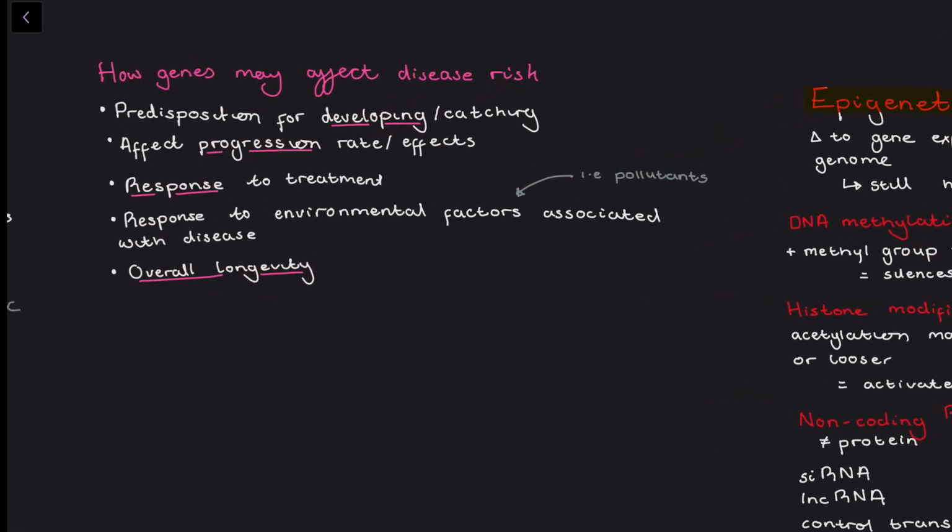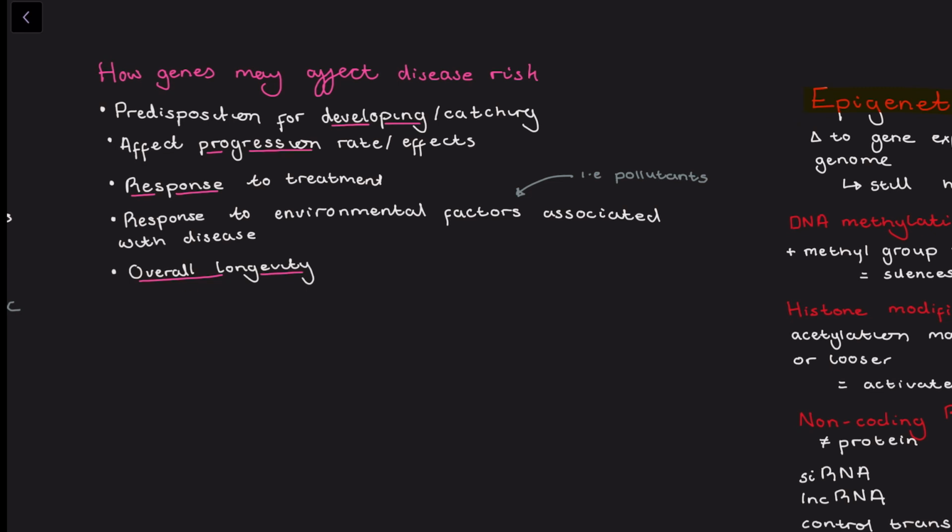So, genes affect disease risk. They don't cause the disease, they just affect the risk of developing the disease. There are quite a few ways that they can do this. There can be genes which cause predisposition for the initiation or the development of a disease or catching of an infection. There are genes which are involved in the progression of disease and might cause it to progress significantly faster in one person than in another person.